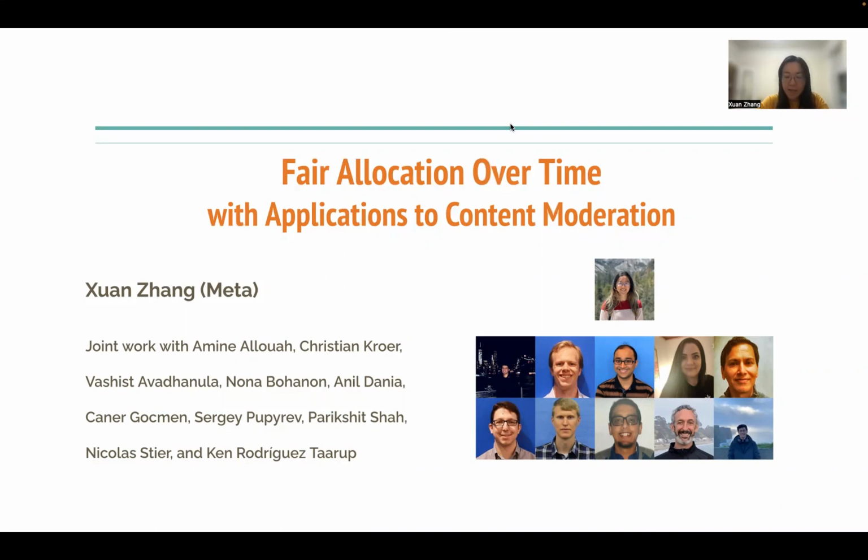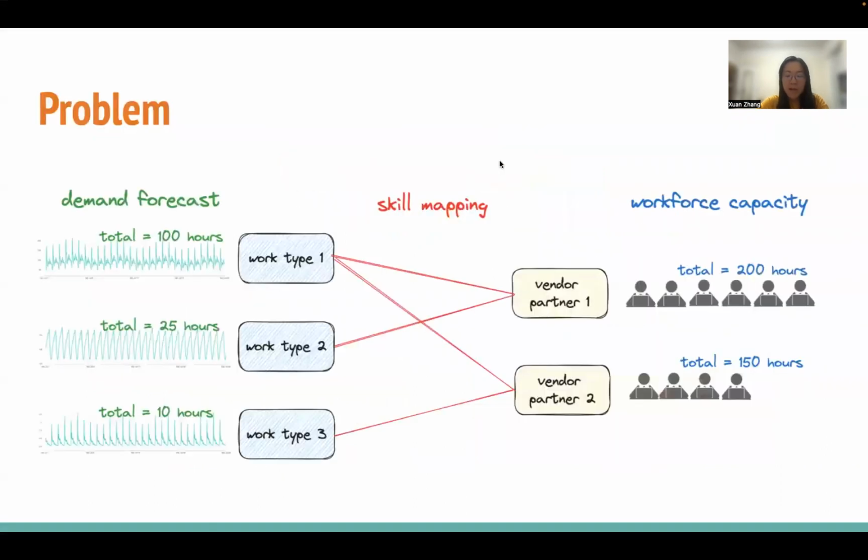My name is Xuan, and I'm currently working at Meta, and this is a joint work with many of my colleagues. So here's the problem we want to solve. Meta contracted with many vendor partners who provide us with human reviewers who can work on different work types that arise from the platform, to ensure that the platform is safe and healthy.